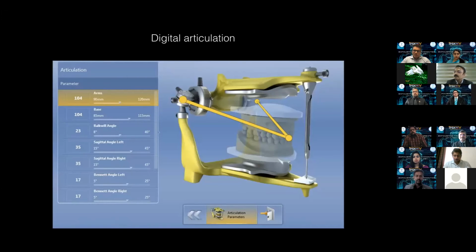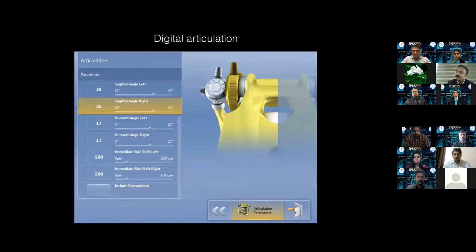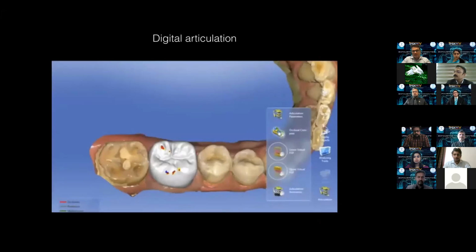Then as prosthodontists, we are very concerned about occlusion, and why not? All these software allow us to control every aspect of occlusion, whether it is the intercondylar distance, the condylar inclination, the Bennett angle, or the immediate side shift. Depending on the laxity of the temporomandibular joint, you can palpate it on the patient and then modify these values on the software. So today, dear friends, it is possible to do without a physical semi-adjustable articulator and restore even full mouth cases.